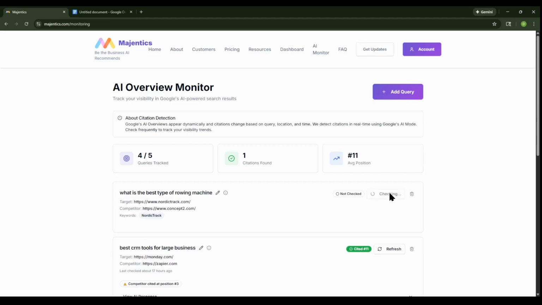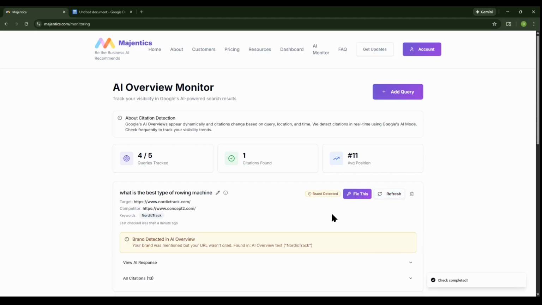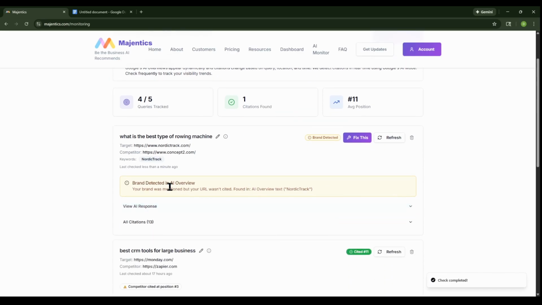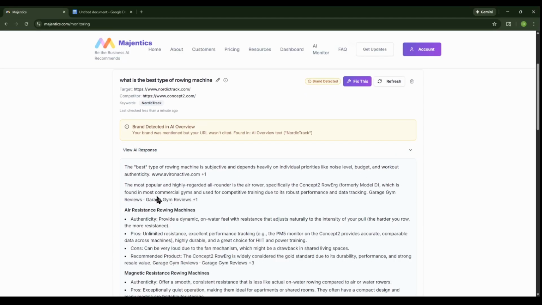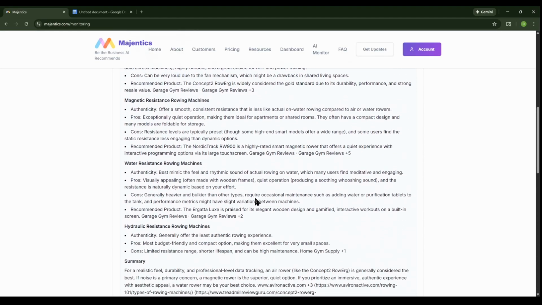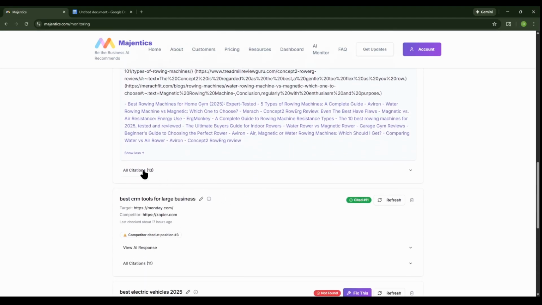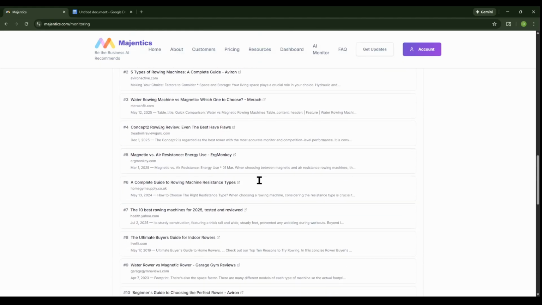It should go out and investigate the Google AI overview. It just checked it. It says your brand has been detected in the AI overview. This is the actual Google AI overview that came back. Here are the citations.